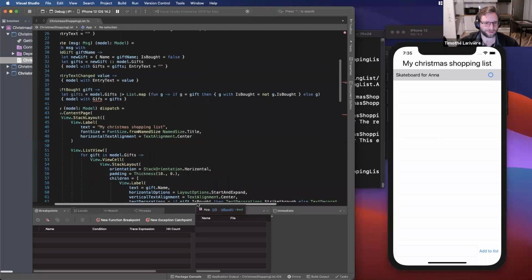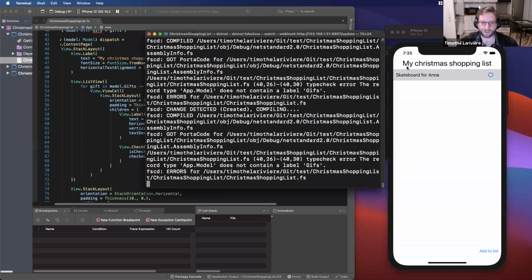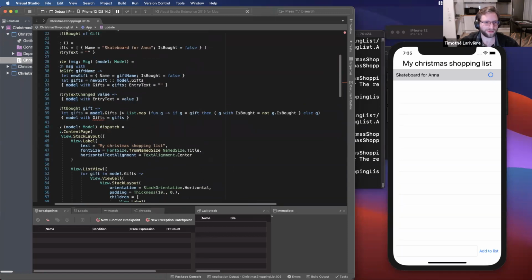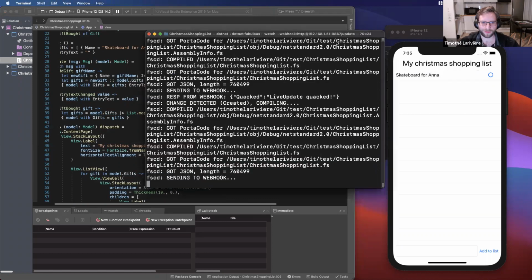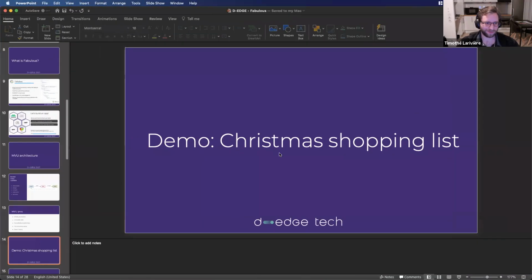Okay, so this one here is not value, it's the current gift cell. Now it's saying that I have errors. It's not gift, it's gifts. Okay, so it's recompiling, and now when I check the box, it's adding strike through. So for now, let's return to the slides.